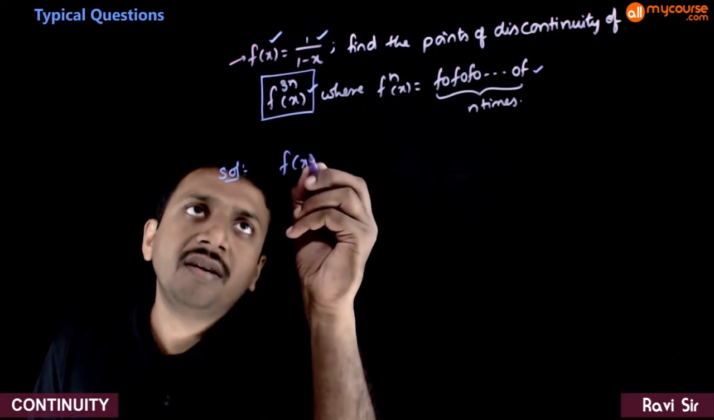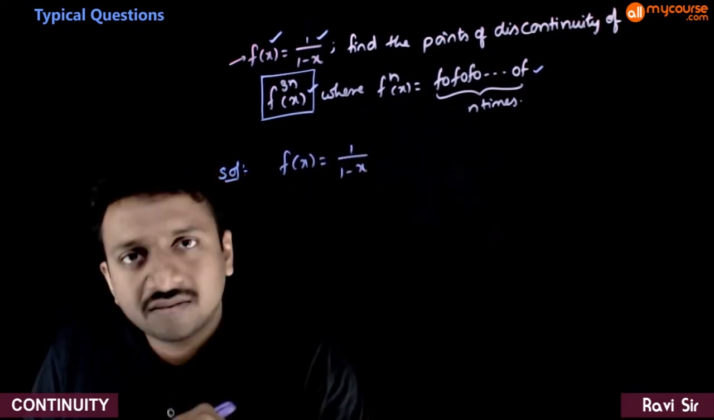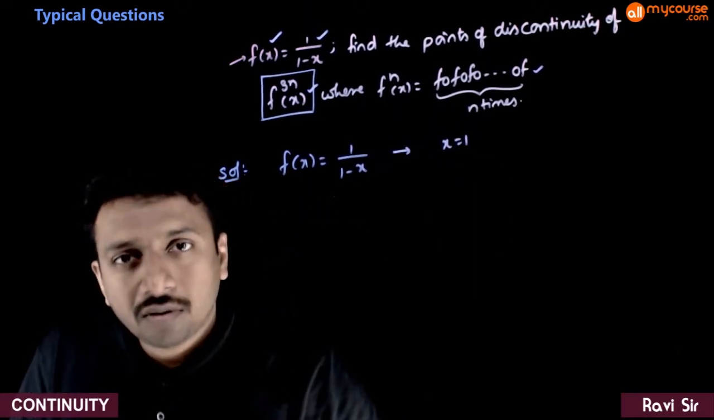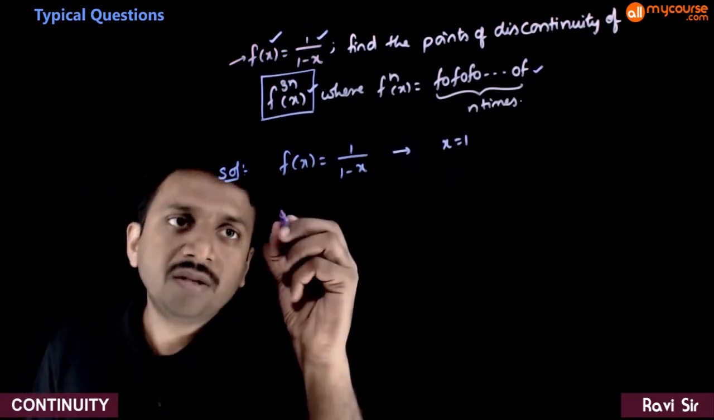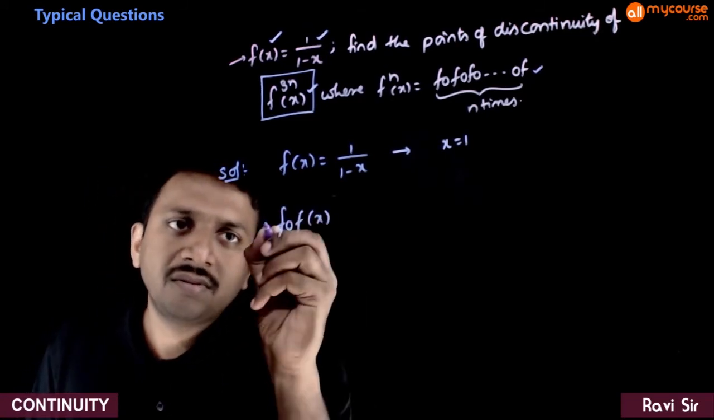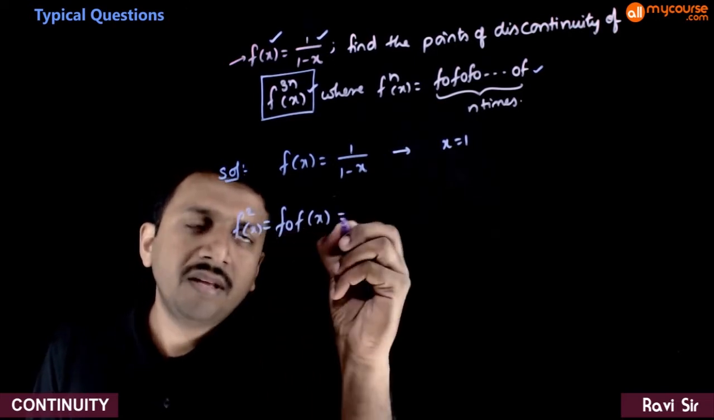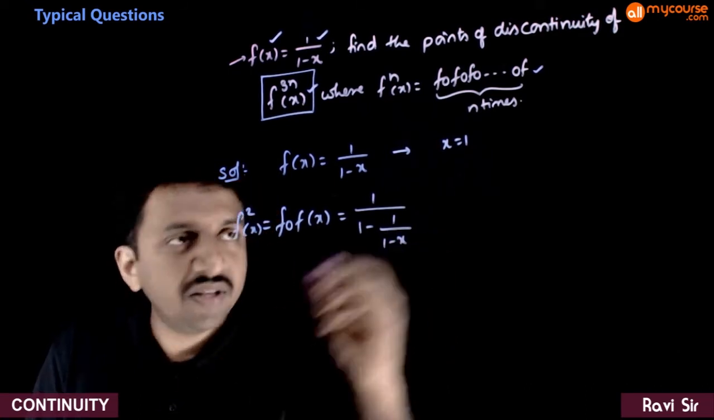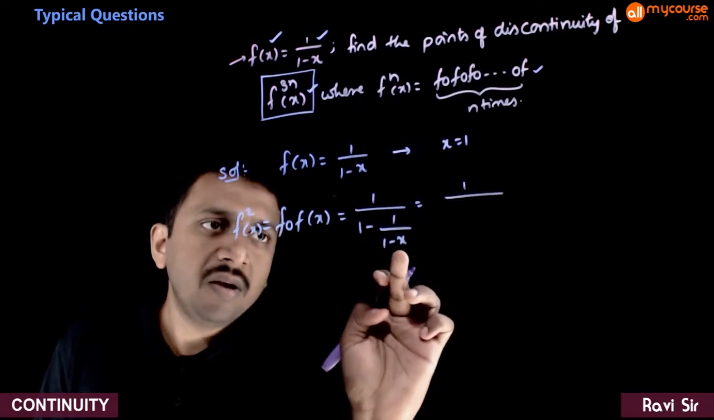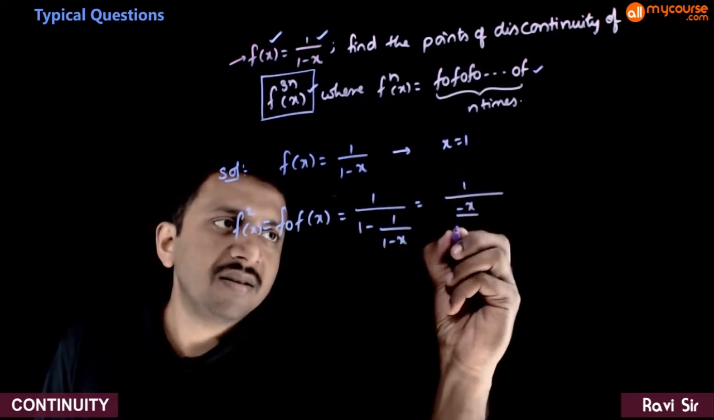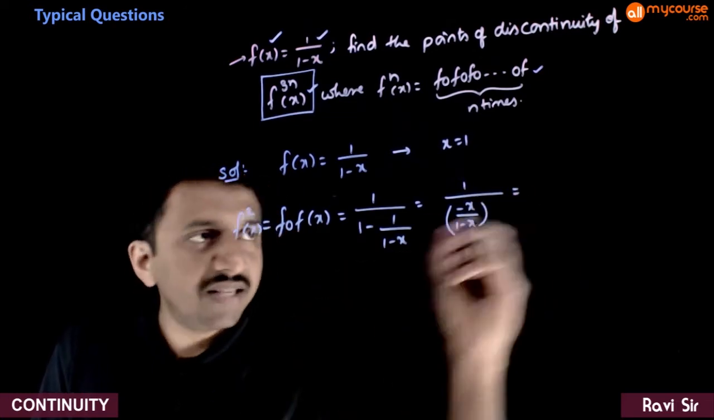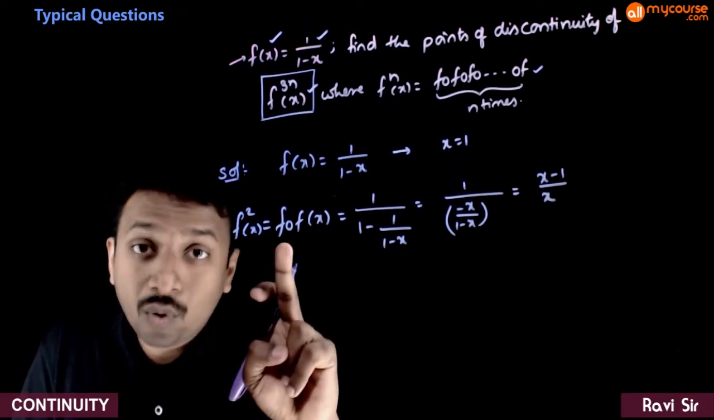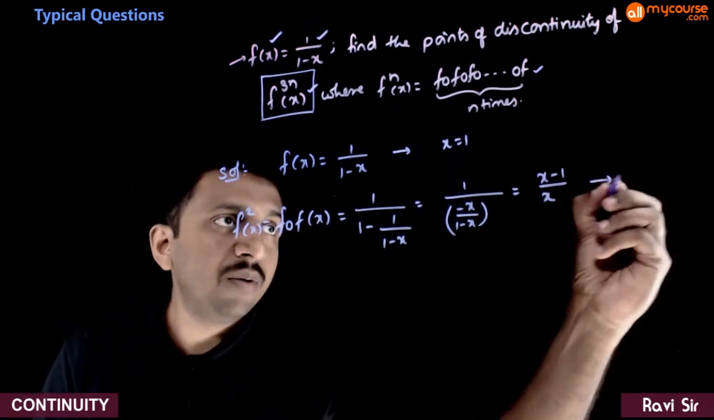So f(x) is 1 by 1 minus x. Clearly f(x) has problems when x is equal to 1. When x is equal to 1, f(x) is not defined. So if you go to f2 of x, that is equal to 1 by 1 minus of 1 by 1 minus x. That is equal to 1 by 1 minus x minus 1, which is minus x by 1 minus x. That is equal to (x minus 1) by x. So f2 of x has problems at x is equal to 0.